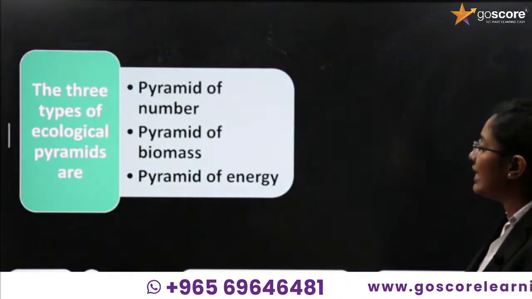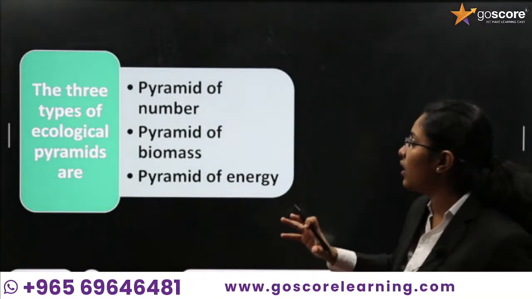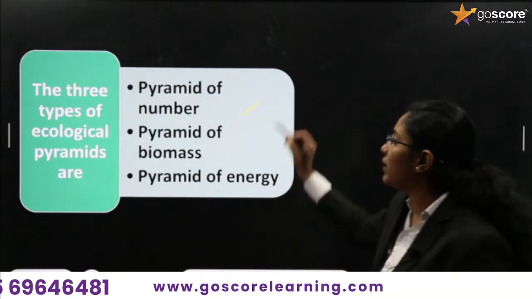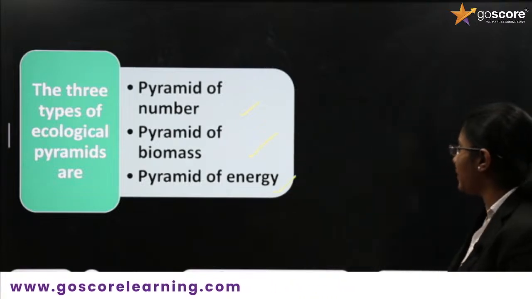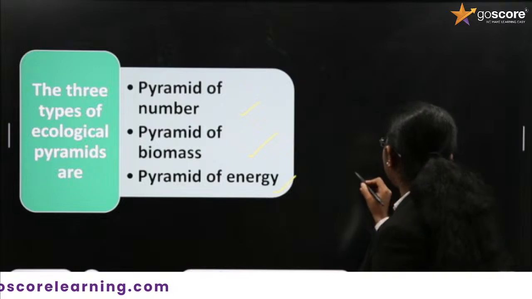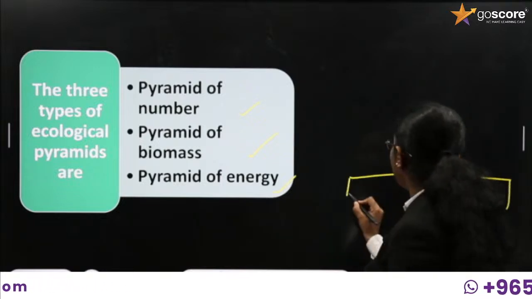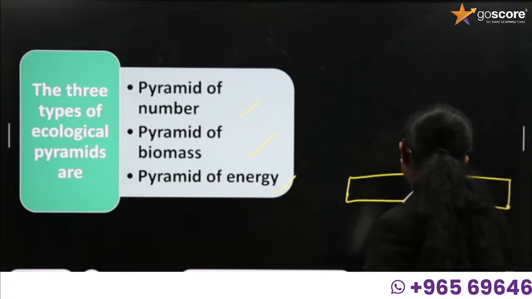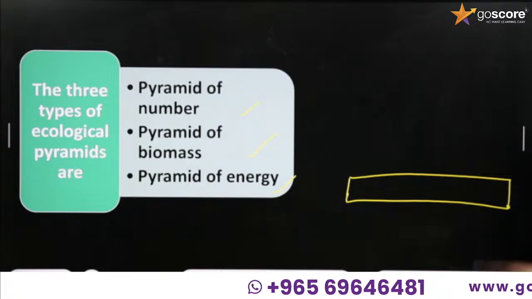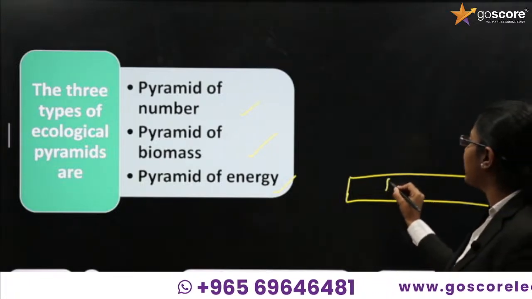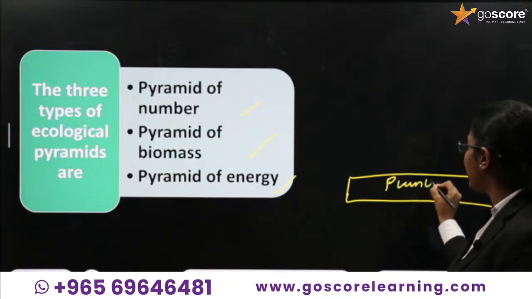As I told, the three types of ecological pyramid are pyramid of number, pyramid of biomass, and pyramid of energy. If you are considering pyramid of number, this will be a pyramid of number in a forest ecosystem. We can see the number of trees is more, so the producers, the plants, are at the base.